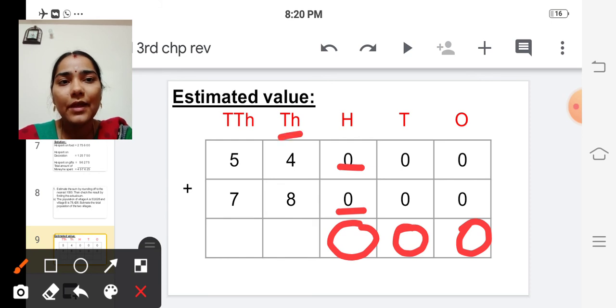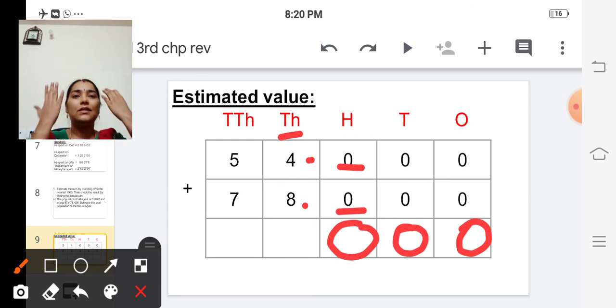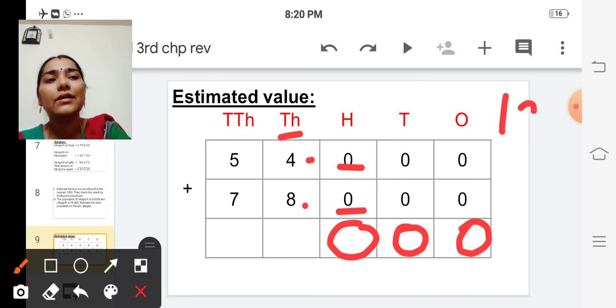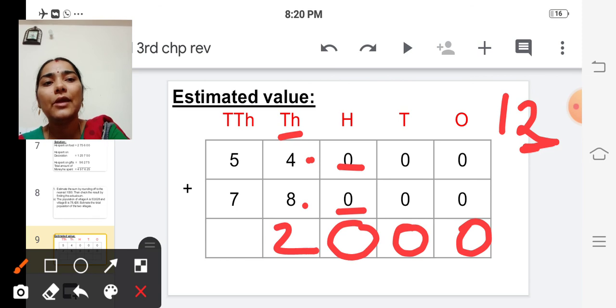And in the thousands place we have 4 and 8. Isn't it? 4 and 8. So 4 in the mind, 8 in the fingers. After 4: 5, 6, 7, 8, 9, 10, 11, 12. So we are getting a 2-digit number. We put this unit digit in the answer place and carry over this 1 to the next place.